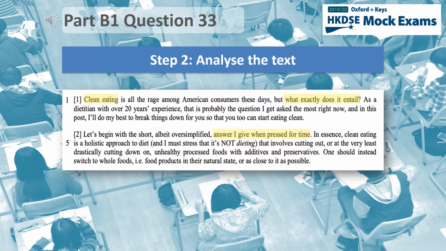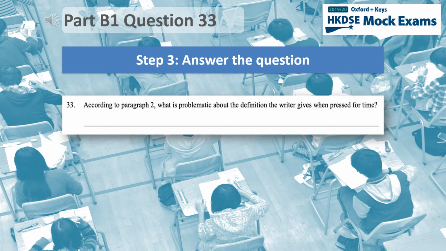In paragraph 2, the writer describes the answer or the definition as short. Is a short definition problematic? No, not really. The writer also describes the answer or definition as oversimplified. If a definition is oversimplified, it means it is too simple. This could be a problem. So, the problematic thing about the writer's definition is that it is oversimplified.